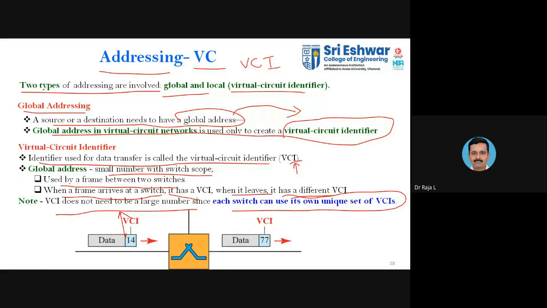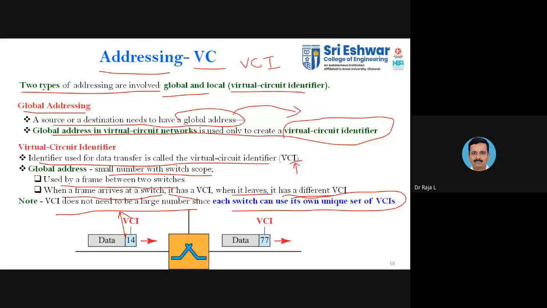So this is the case. As I told you, whatever data you transfer has to be converted into packets. When you transmit your packet, the VCI gets added along with it. When you enter the switch, you have a VCI of 14. When you leave the switch, you have a VCI of 77. The 77 may be the address pointing to the next switch.